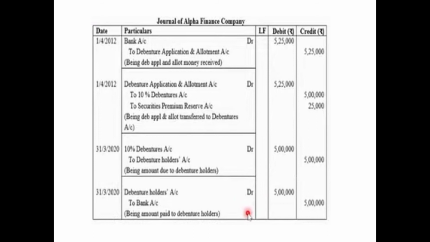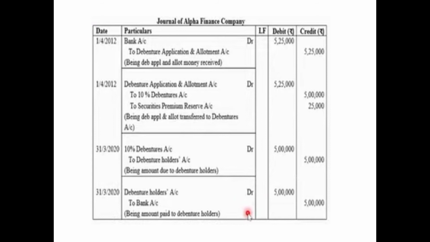Now since it is an unlisted finance company, it will not be required to create any DRR or invest in DRI. So we'll simply pass the due entry on the date of redemption, that is on 31st March 2020.